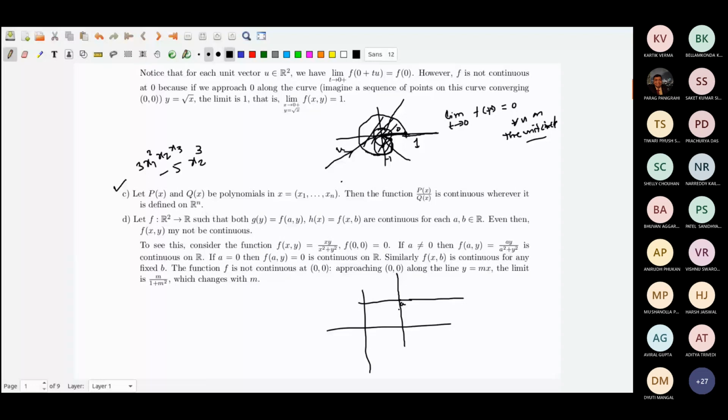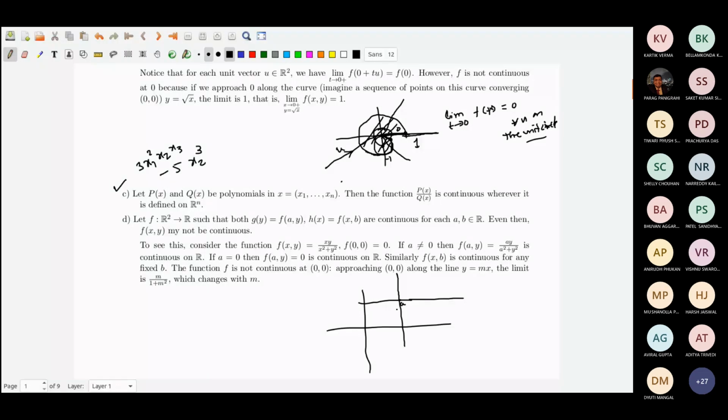That information is given, and it is true for every point A. Even then the function need not be continuous. So that's what it is saying.